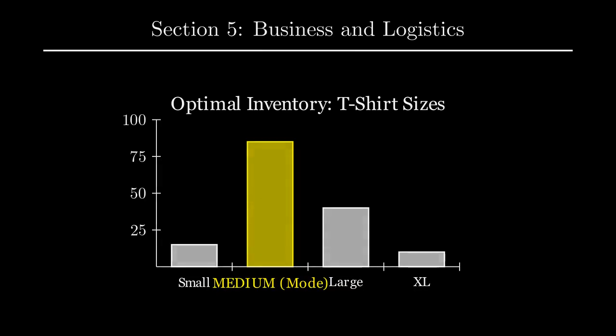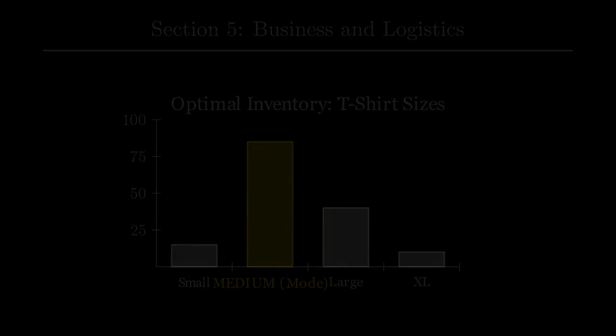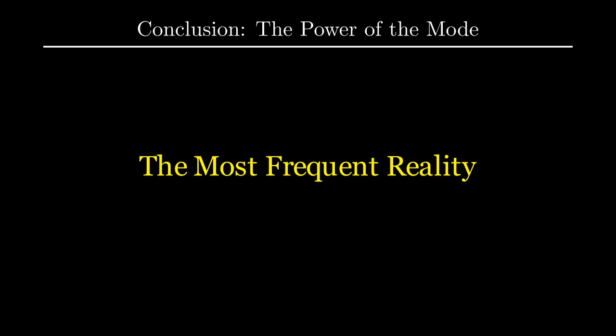Section 5. Business and logistics. Retailers like Amazon or Zara rely on modal analysis to optimize their supply chains. If the mode of shirt sizes sold is medium, that's what they stock the most. Using the mean size would result in a size that fits no one perfectly. In logistics, the mode represents the most frequent delivery time, allowing companies to set realistic expectations for millions of customers.